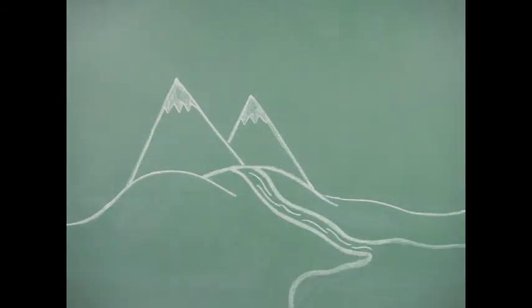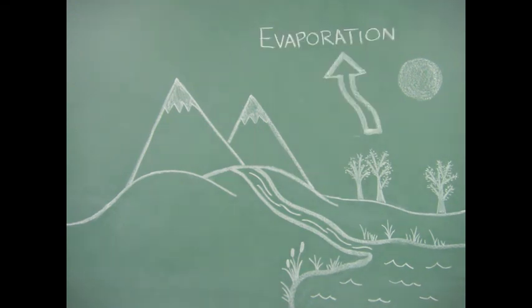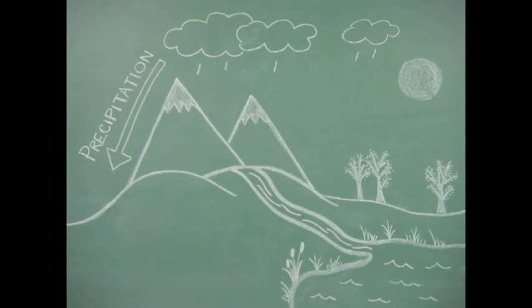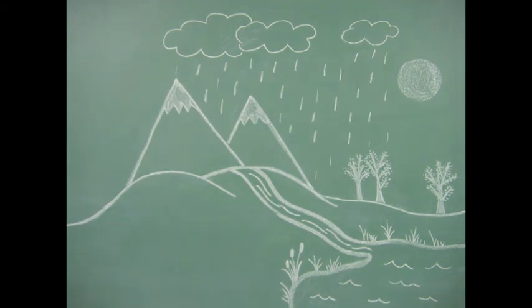Water is continuously evaporating from water sources around the world, including rivers, lakes, plants, and soil. As moist air rises, it cools and condenses into clouds. The water is then returned to Earth's surface in the form of precipitation, like rain and snow. Precipitation that washes over the land is called runoff.